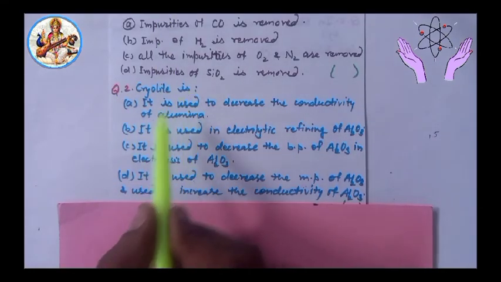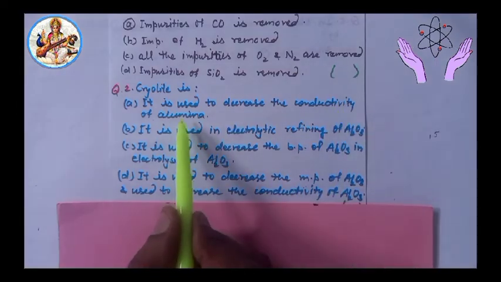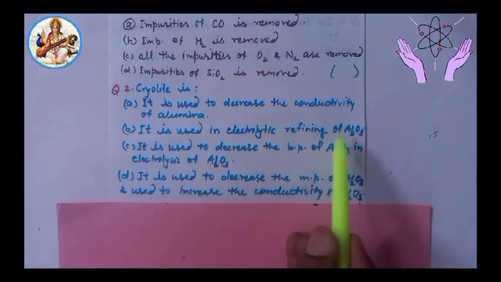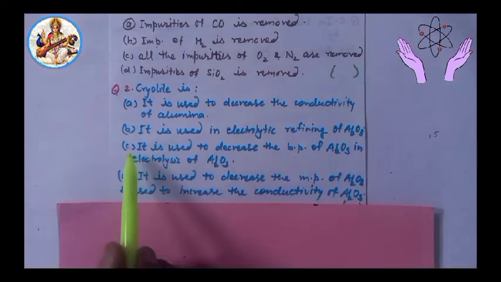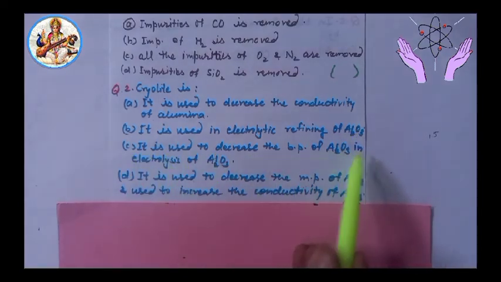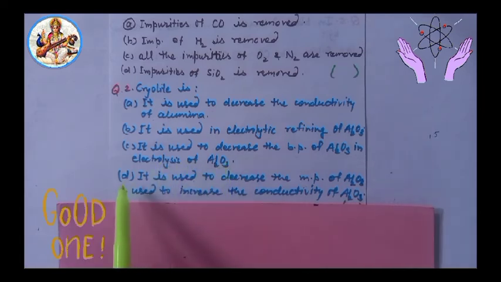Next, second question: cryolite. A, it is used to decrease the conductivity of alumina. B, it is used in electrolytic refining of alumina. C, it is used to decrease the boiling point of alumina in the electrolysis of alumina.